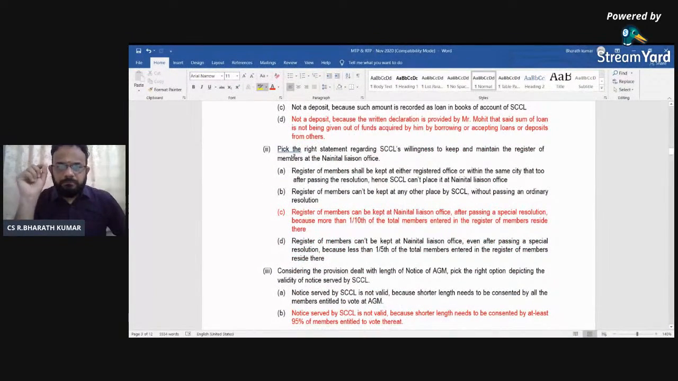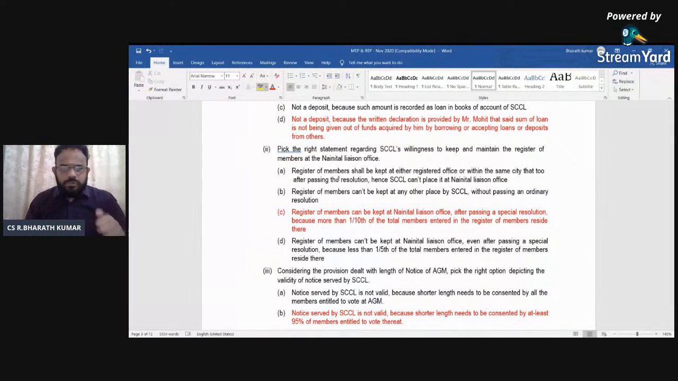See the next point. The register of members, where can they keep it? Can they keep it at any other place or not? Yes, as per the provisions of the Companies Act, Management and Administration, they can keep it in any other place. But what is the most important thing? The register of members can be kept at any other place, but 1/10 of the members should be residing in that place and a special resolution must be passed. So the first option, the register of members shall be kept either at the registered office or within the same city, after passing the resolution, can't take place.